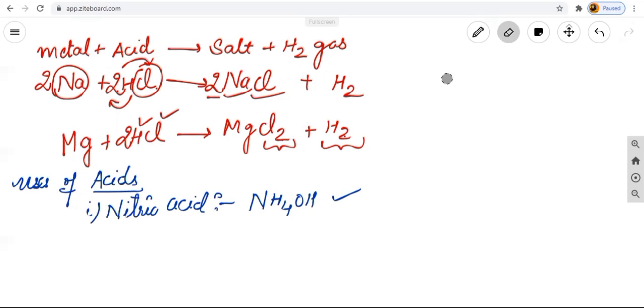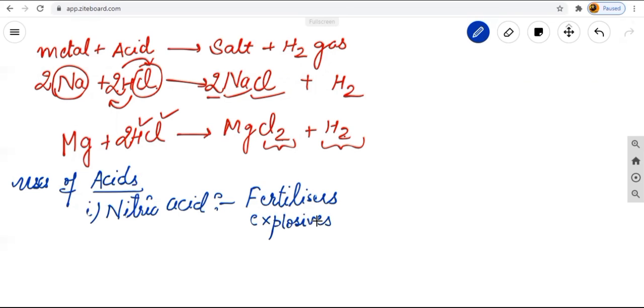So nitric acid is always used in the preparation of fertilizers, such as ammonium nitrate fertilizers, as well as in the manufacture of explosives, like bombs. In that, we can take the example of trinitrotoluene, that you will study in your higher classes, about TNT.